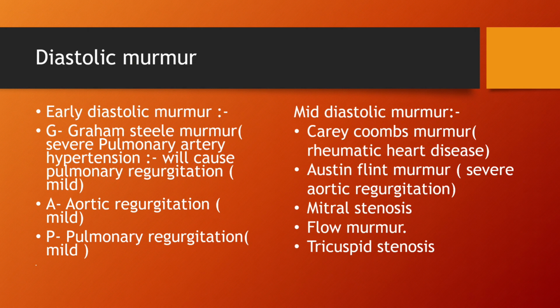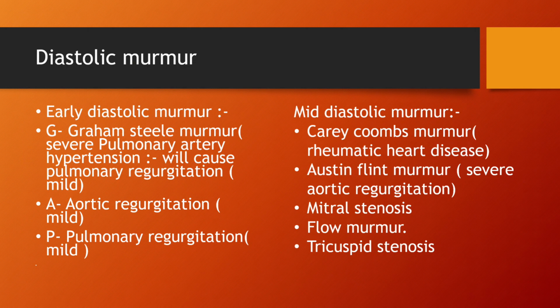Also, aortic regurgitation, mild variety, will cause an early diastolic murmur, and B for pulmonary regurgitation, also mild variety. You can remember this early diastolic murmur by the mnemonic GAP, where G stands for Graham Steell murmur, A for aortic regurgitation, and P for pulmonary regurgitation.